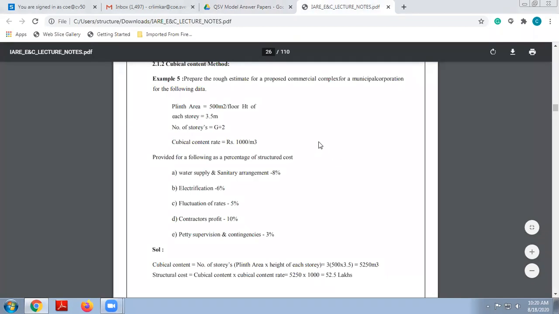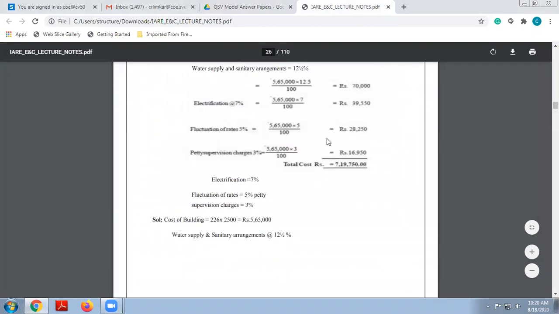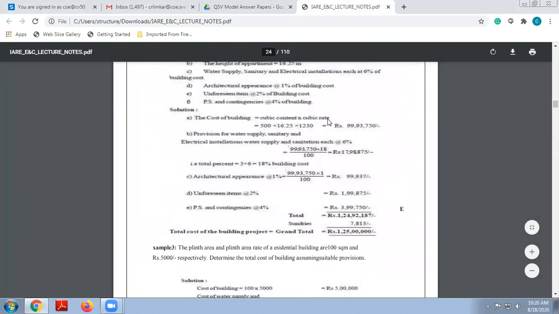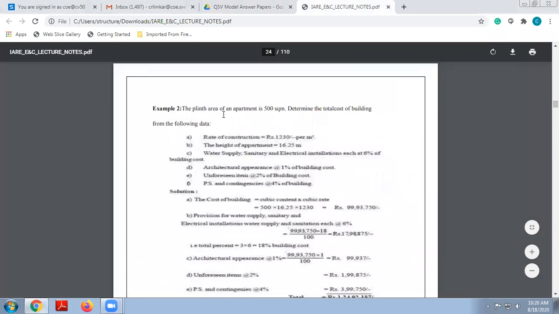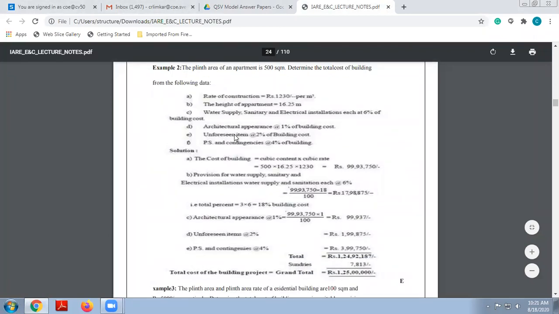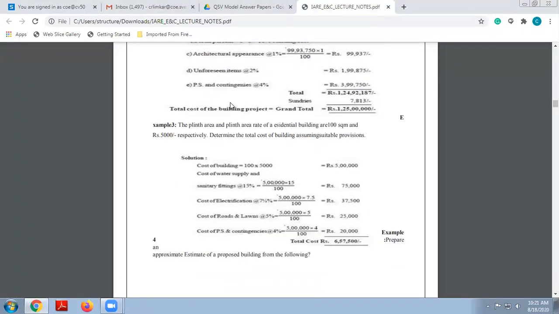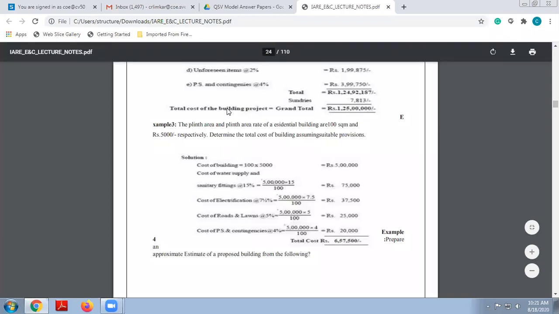Yes, yesterday we have finished the part of this particular problem, correct? We are up to this particular problem. The plinth area of an apartment is 500 square meter. Determine the total cost from the following data. This problem yesterday we have covered. Now the next problem, again it is similar to the first one, so we are not going to repeat it.